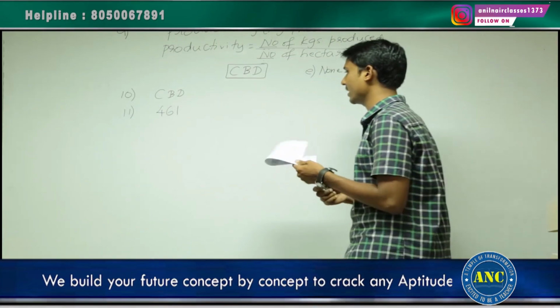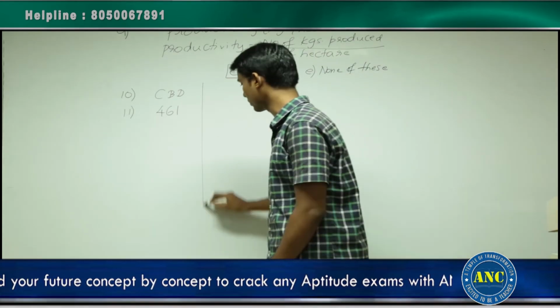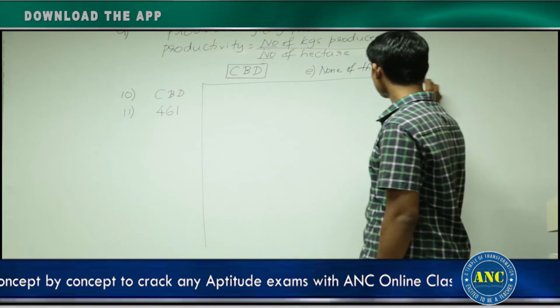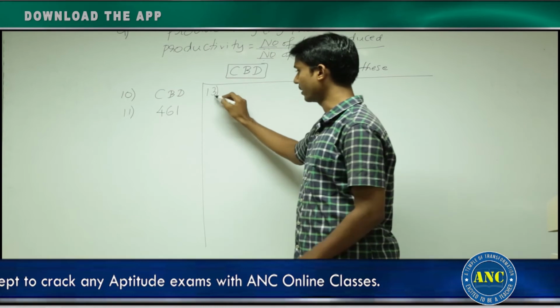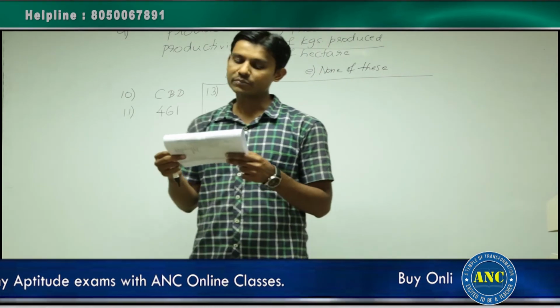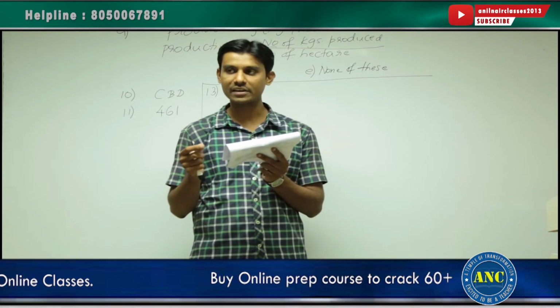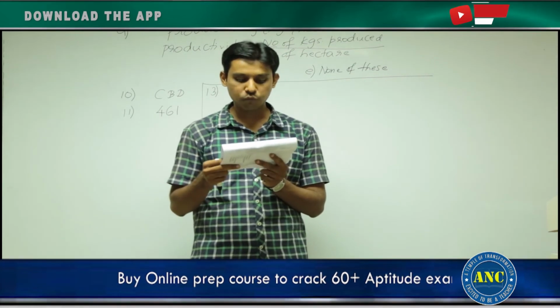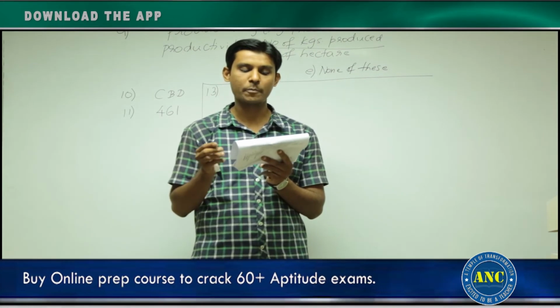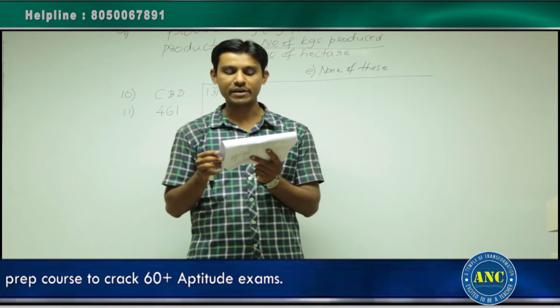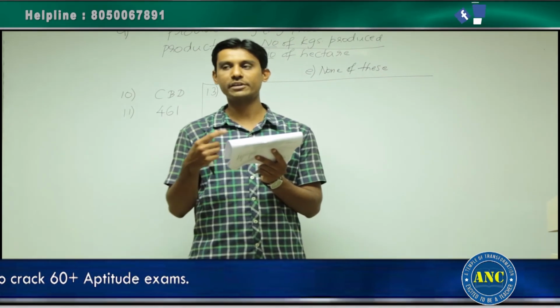See here, I am more worried about the 13th question. Listen to this 13th question. If the total number of hectares under cotton cultivation in Haryana state of India is 4 times as many as the number of hectares under cotton cultivation in Israel, we may conclude which of the following.